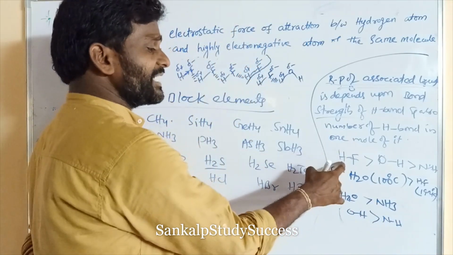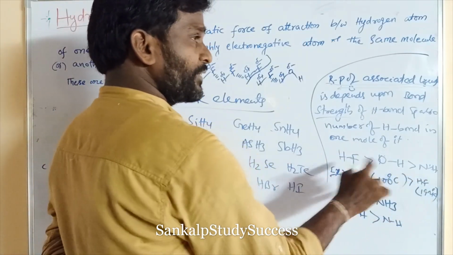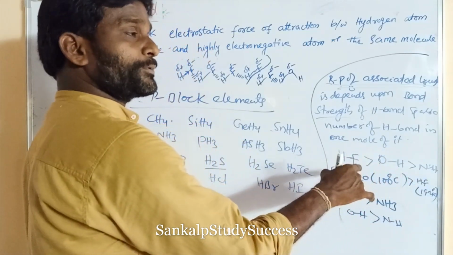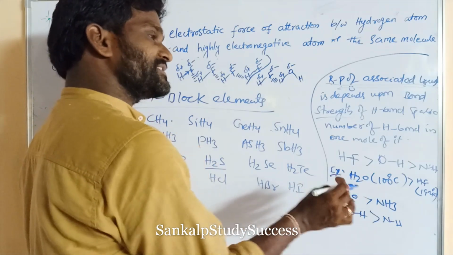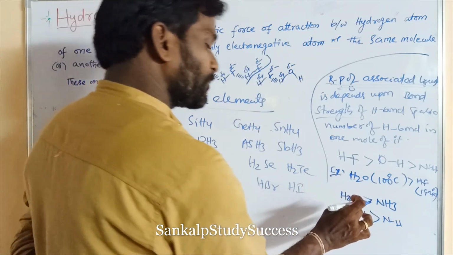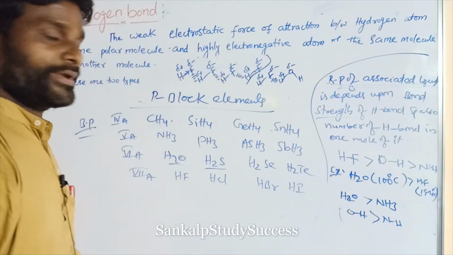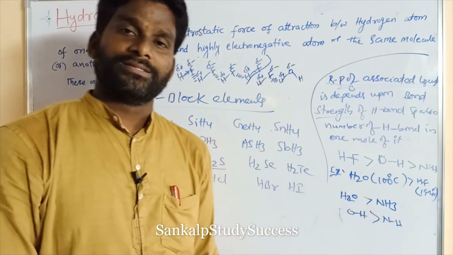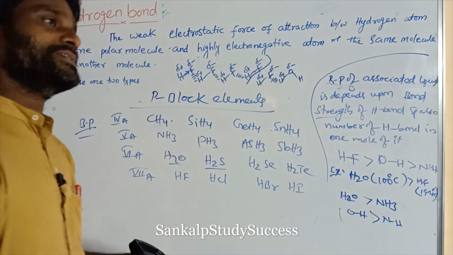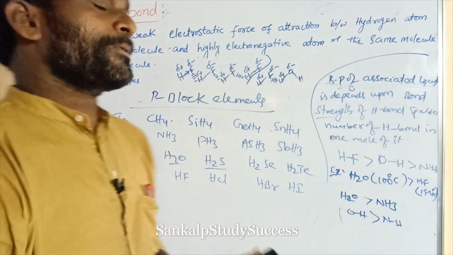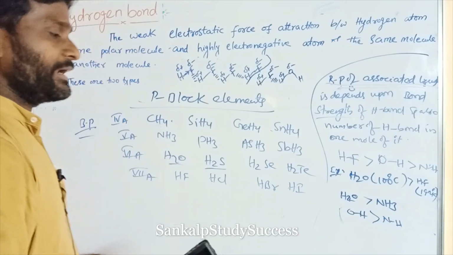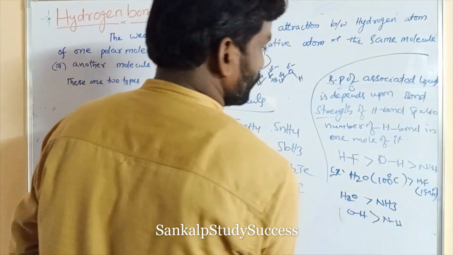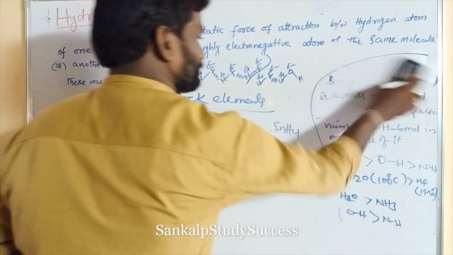So in this case, in H2O and HF, which is important? Number of hydrogen bonds. In H2O and NH3, what is important? Bond strength of OH is more than that of NH. So the boiling point of associated liquids depends upon the bond strength of hydrogen bond and also depends upon the number of hydrogen bonds in 1 mole of it. Right.